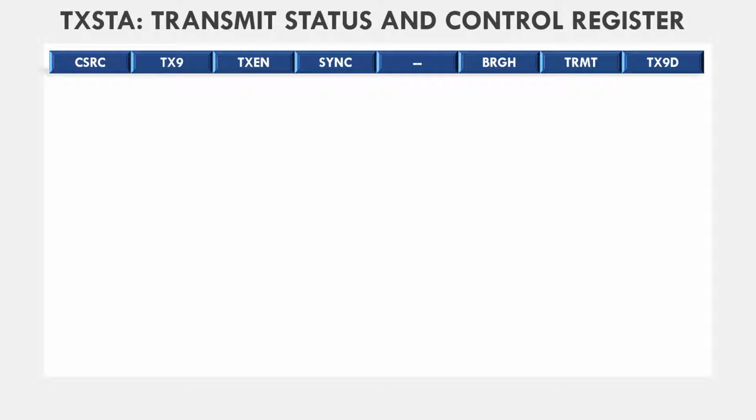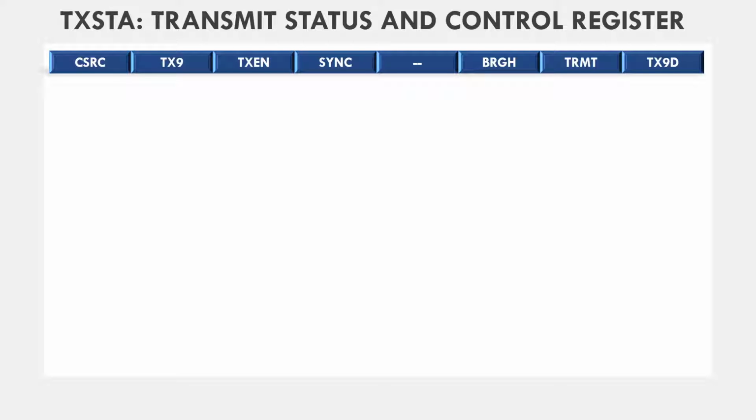So let us understand the registers associated with the USART module. Each peripheral in the PIC controller has three registers associated with it. First is the control register, second is the data register, and third is the interrupt or flag registers. To program any peripheral in the PIC controller, we have to first program the control registers. In the USART module of PIC18F, there are two control registers: one is TXSTA and the second one is RXSTA.